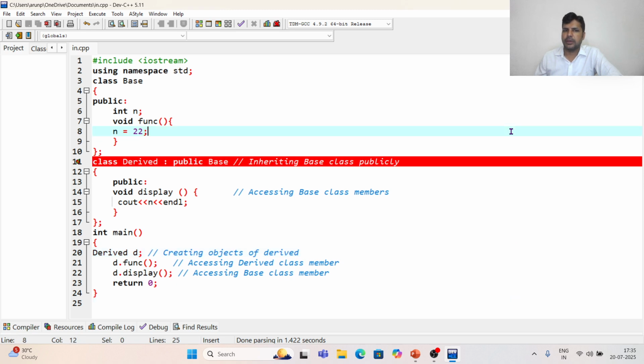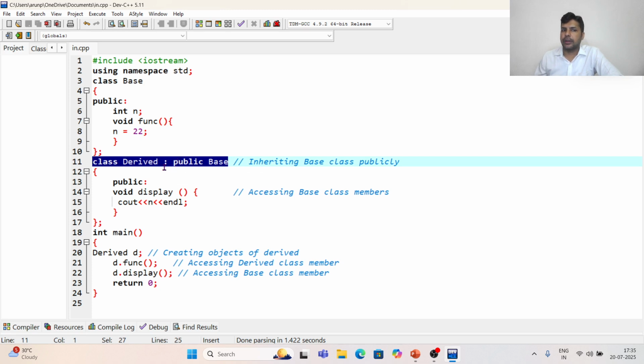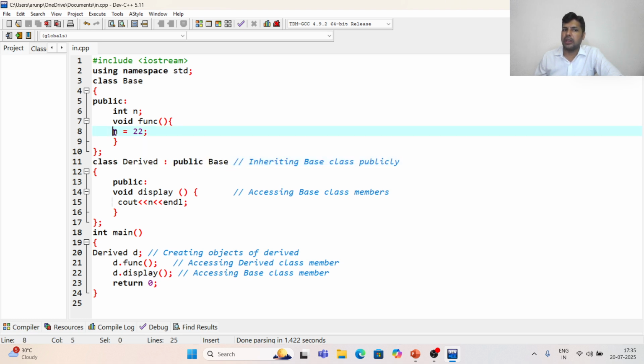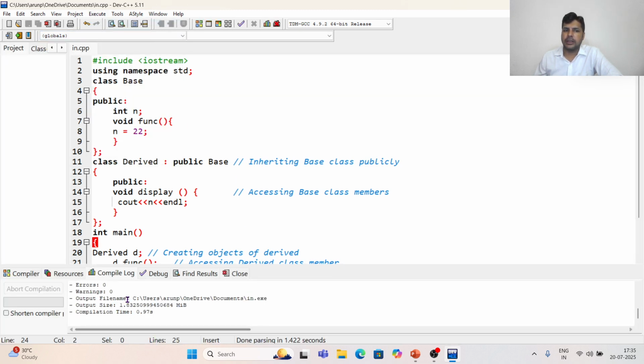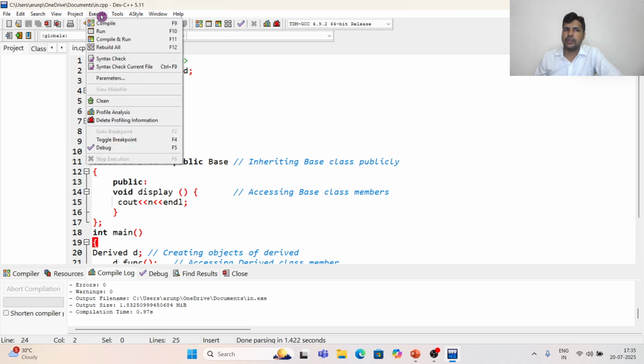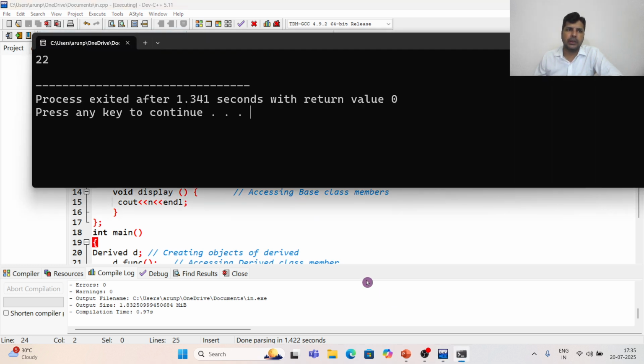Here we can see the base class, and here we have the derived class, where the colon indicates the inheritance. In the base class I am taking n equal to 22 and printing it in the derived class. Let us check if we have any errors. Compile, no errors. Now let me execute, and you will see the output is 22. Nice.